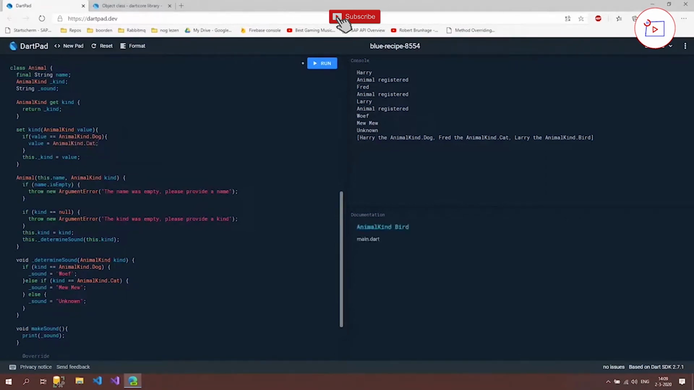So I don't know why you want to do this, but still it's something that we can do, so let's do that. If I now run it, this Harry the dog should now be Harry the animal cat.